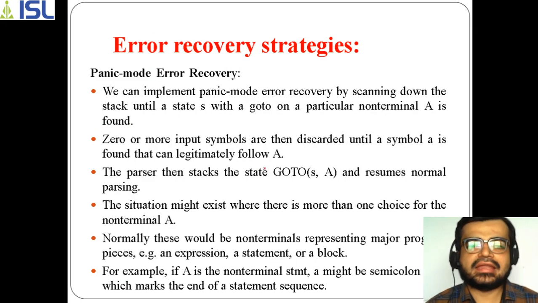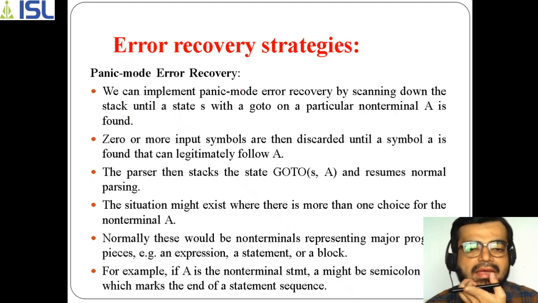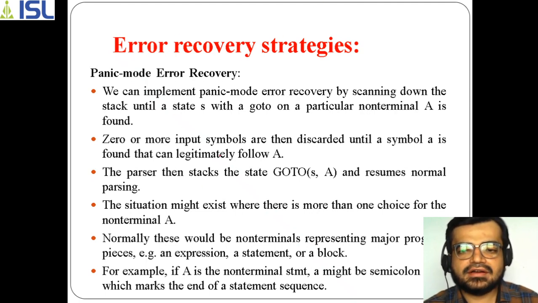As I said, in panic mode, what does panic mode mean? We are simply skipping. So how does it skip? The first thing, if you observe here, is that it first scans down the stack. For example, if it starts the process and there are any values in the stack, it starts scanning down the stack until a state with a goto on a particular non-terminal is found. That means if there is any non-terminal with a goto function, it will find that.